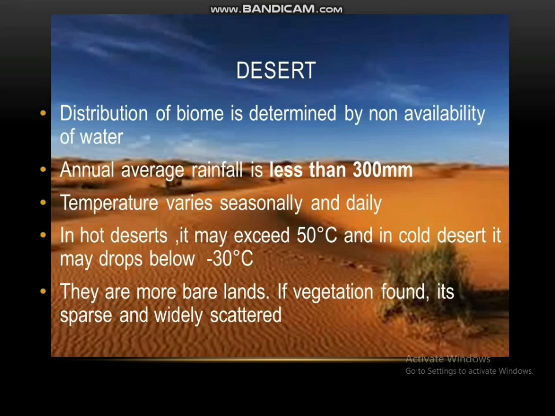The distribution of this biome is determined by the non-availability of water. The annual average rainfall they receive is less than 300 millimeters. Now guys, there was a printing mistake in the resource book, so please make this correction.